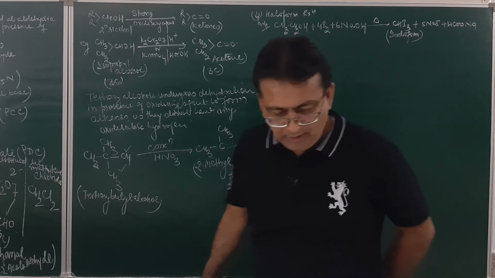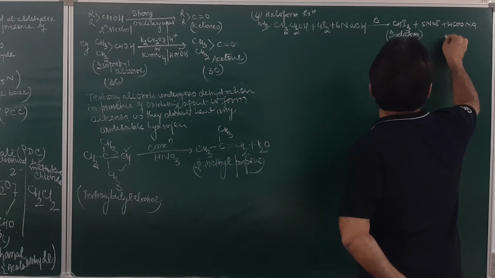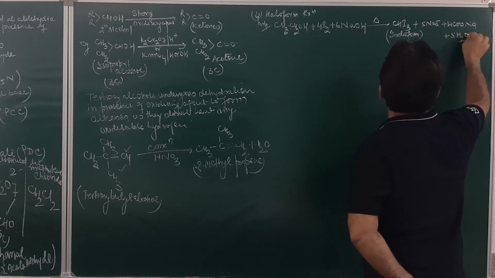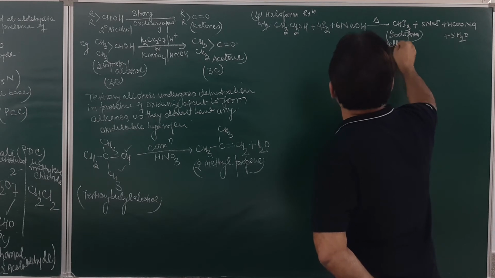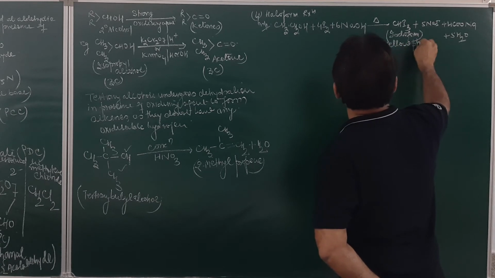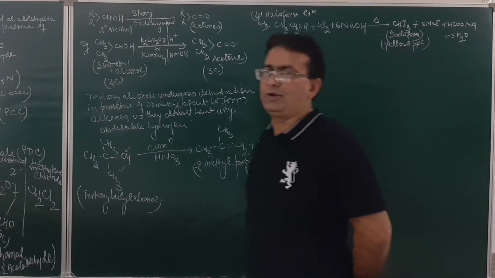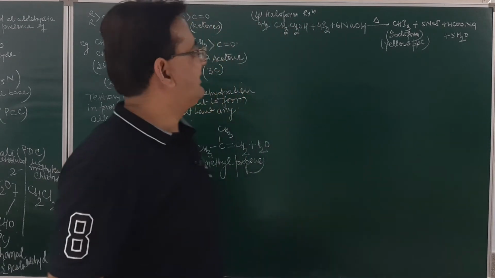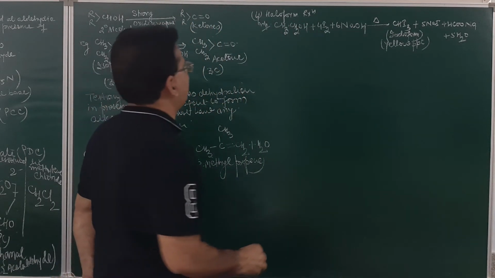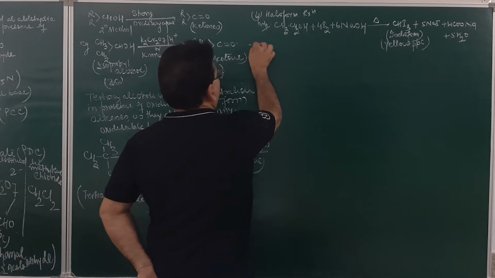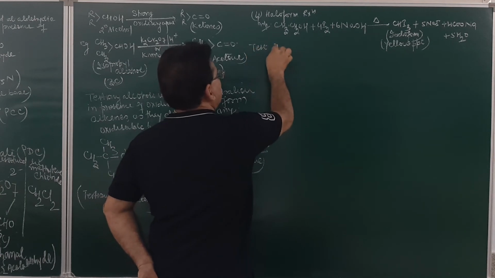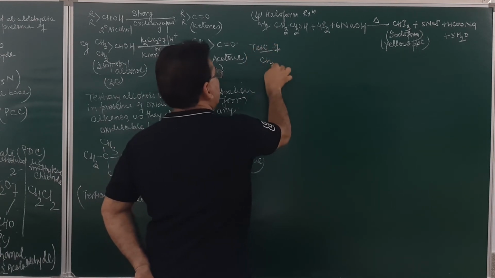Am I clear? It will result in the formation of sodium formate and a water molecule will be given out. And iodoform will be obtained as a yellow color precipitate. Tell me whether I am getting it clear for you or not. And this can also be used as a test of ethyl alcohol.